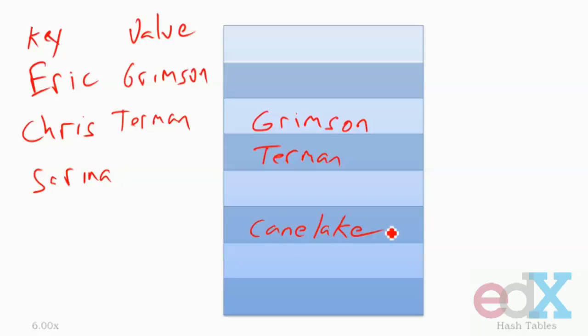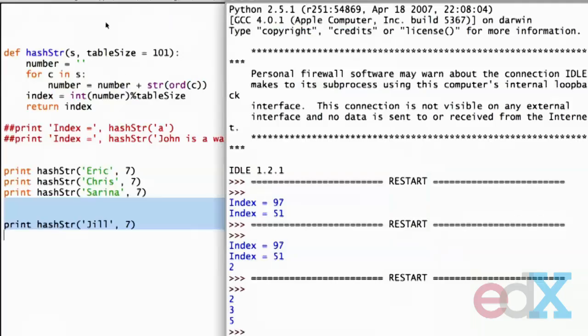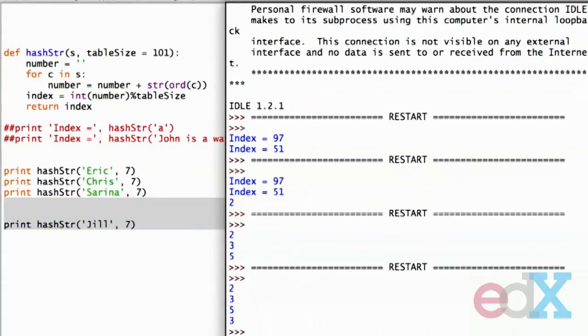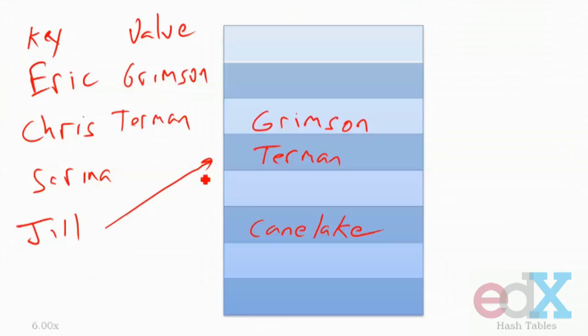Well, this is all well and good, but there's a potential problem. Let's add Jill to the table. We have a problem. When we hashed Jill, it also hashed to 3. And so, well, what do we do? We probably can't put her last name here, because now when we hash Jill, how do we know whether it's a Terman or a Smith, or when we hash Chris, whether it's a Terman or a Smith? We need a slight modification to deal with this problem.